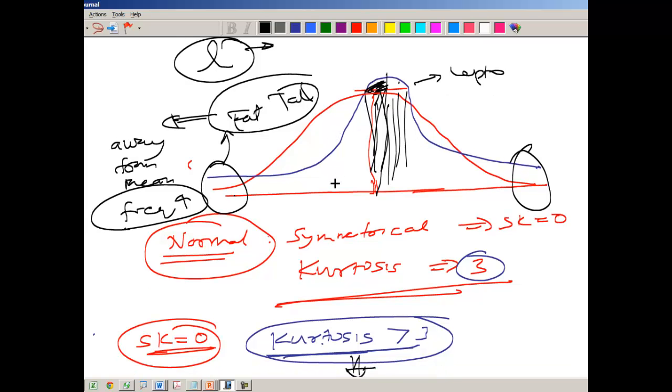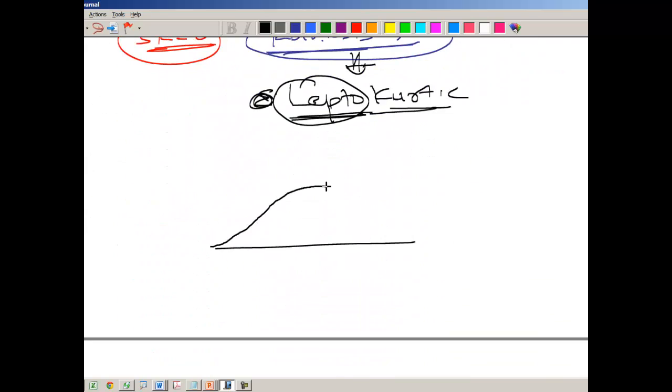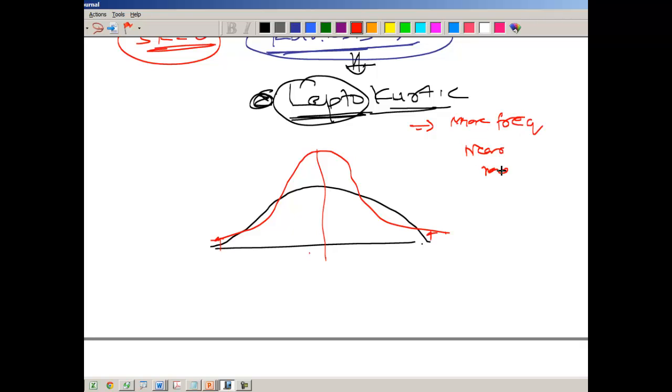So in a leptokurtic distribution, let's say if this is a normal distribution, the values have higher frequency near the mean and also higher frequency away from the mean. So leptokurtic: more frequency near the mean and more frequency away from the mean.